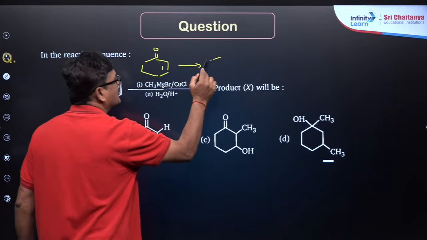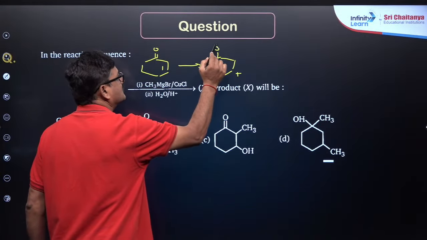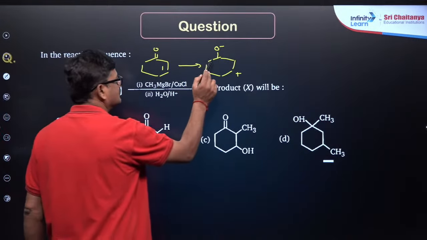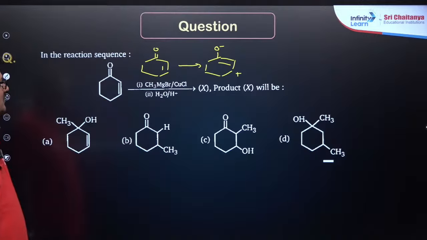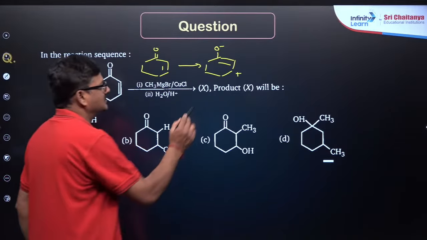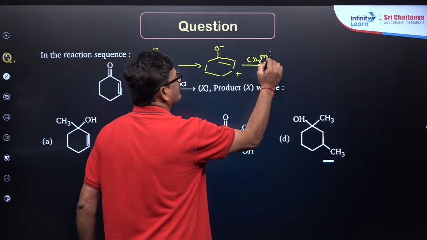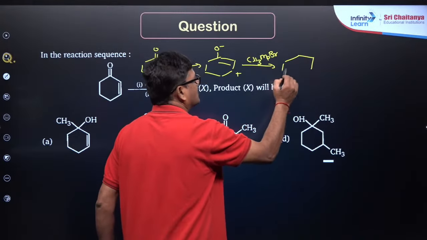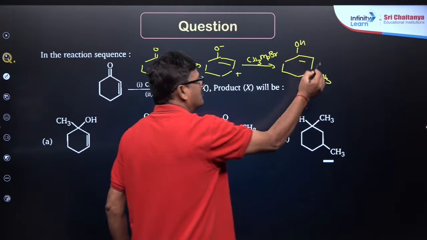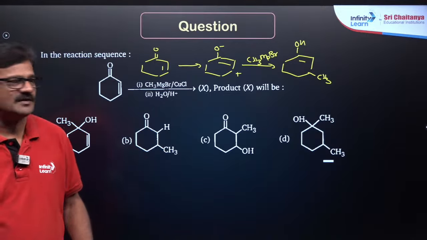it is going to be resonance stabilized, right? And from this magnesium chloride, and you are going to see methyl magnesium bromide, you are going to see CH3 and OH. ऐसा प्रोडक्ट उसमें नहीं दिया, लेकिन क्या करूँ मैं?